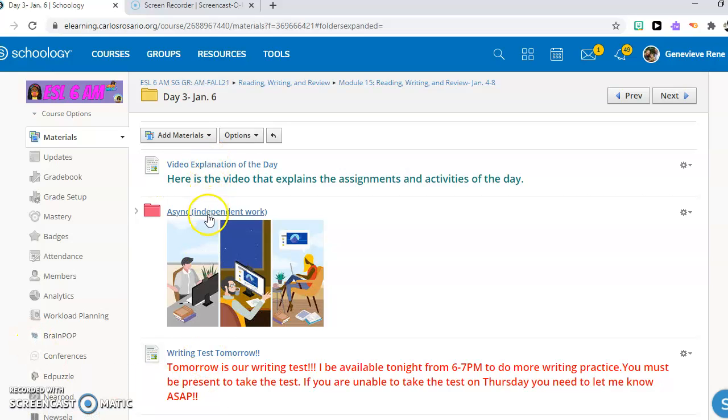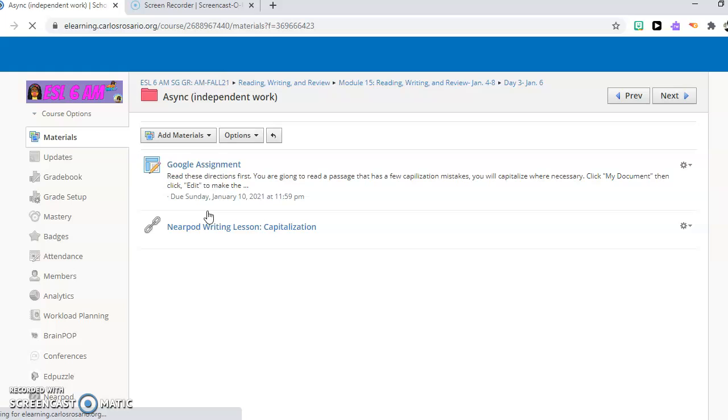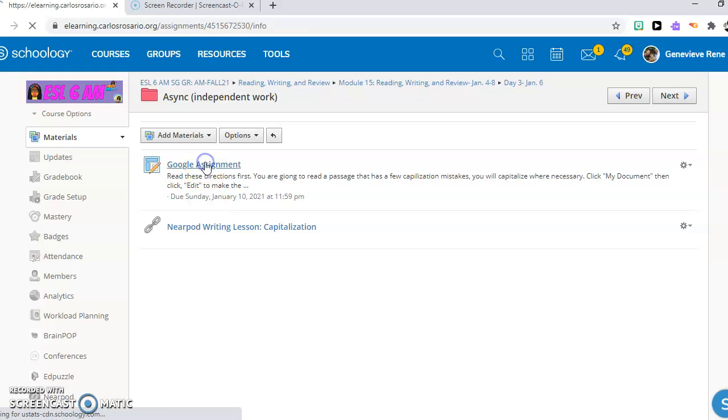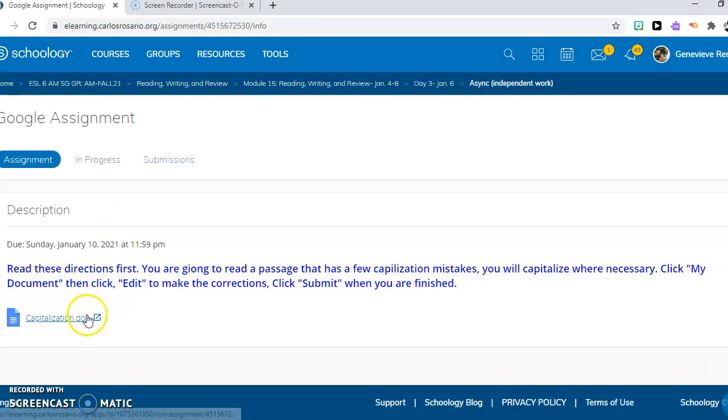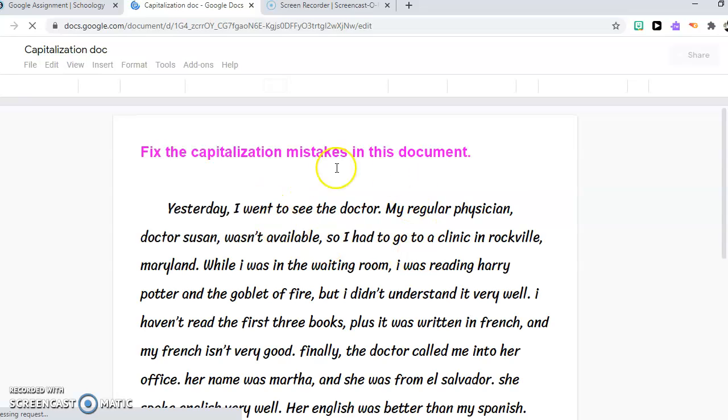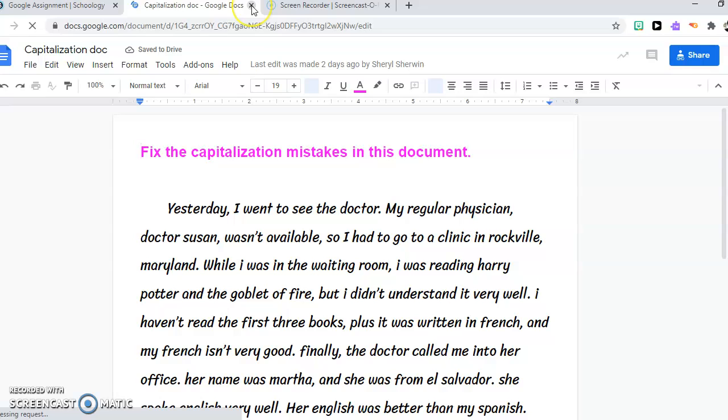First, you'll watch this video, then you'll click async. You have a Google assignment to do. You are going to open this document and you will make all of the capitalization corrections. And when you're done, you will click submit.